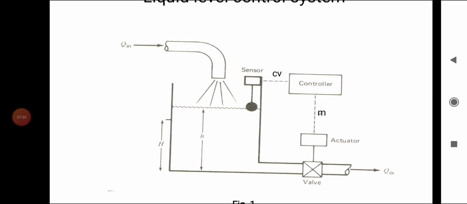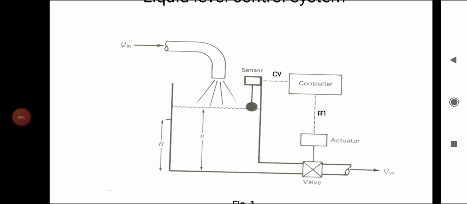Water is pumped into the tank. The height of the liquid in the tank is maintained at the desired value by measuring it with a float sensor, and the float level is converted into a voltage signal.